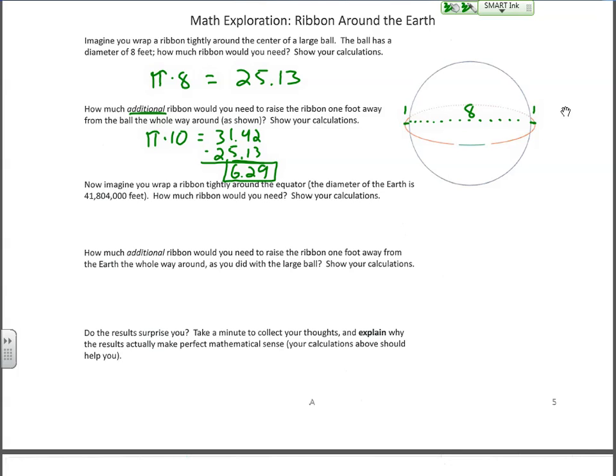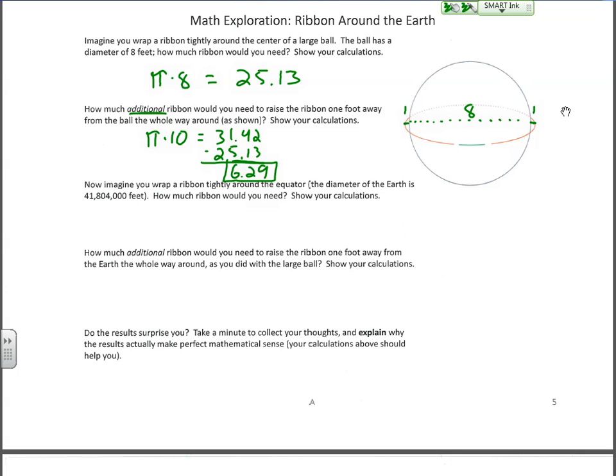Okay, now that's just with an 8-foot ball. Imagine wrapping the ribbon tightly around the equator. Okay, so a much larger ball than we had for our 8-foot diameter example here. The diameter of the Earth is 41,804,000 feet. How much ribbon would you need? Show your calculations. Then, how much additional ribbon would you need to raise the ribbon 1 foot away from the Earth the whole way around, just like we did with the large ball?